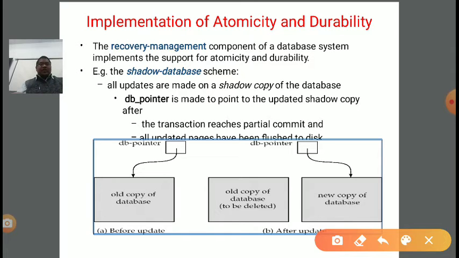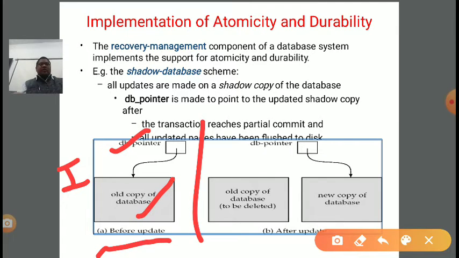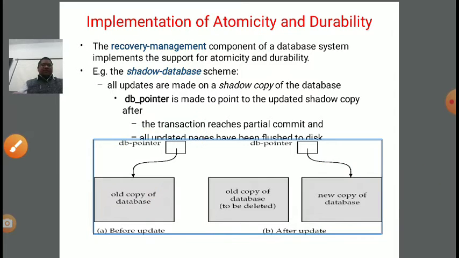Initially the database pointer is pointing to the old copy of the database. Clear? This is the first part, before the update. Now the second part: after the update, the database pointer will point to the new copy of the database, right? The old copy is also maintained. Suppose we want to roll back to a previous state, then the old copy plays a very important role, right? And once the update is durable, that is, persisted, then we can remove the old copy.